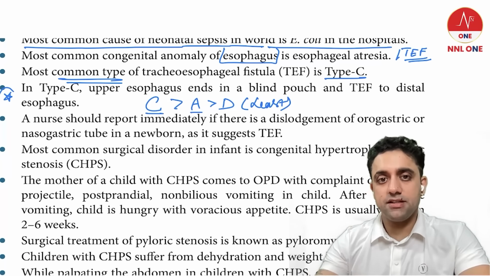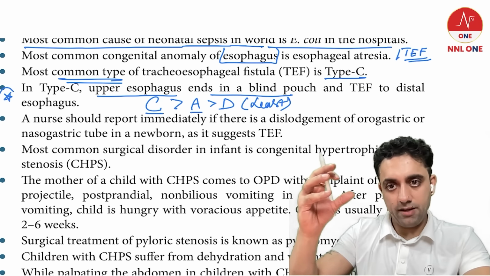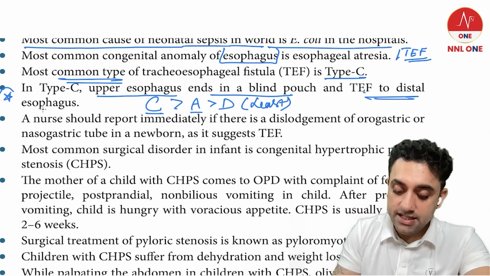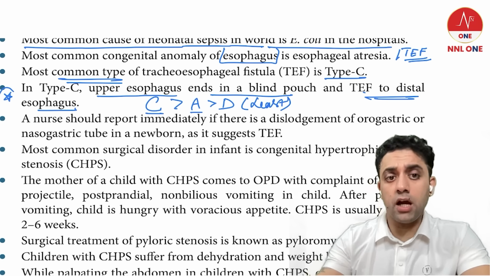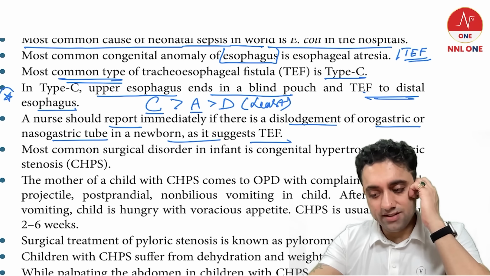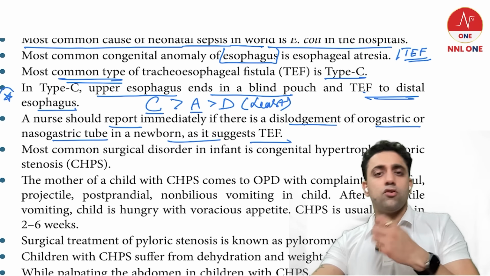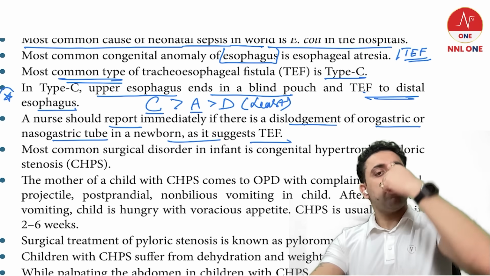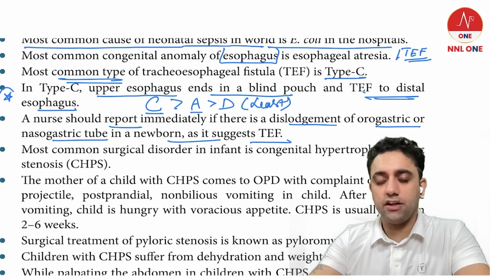The meaning of type C is nothing but you have the upper esophagus ending in a blind pouch, and the TEF is distal. That is what you should know. A nurse should immediately report if there is a dislodgement of an orogastric or nasogastric tube in a newborn, as it suggests TEF. Normally a nasogastric tube should go from the nose to the tummy, but if there is coiling of the NG tube, then you definitely think of TEF.